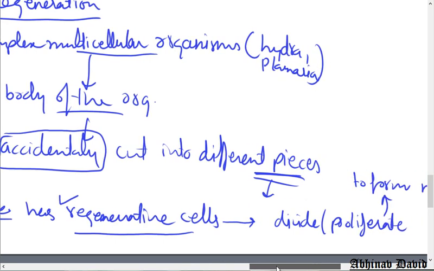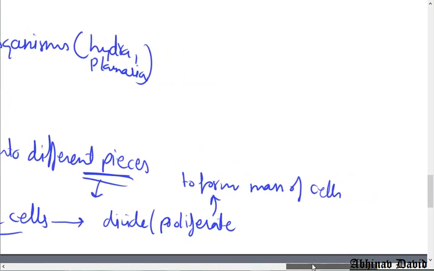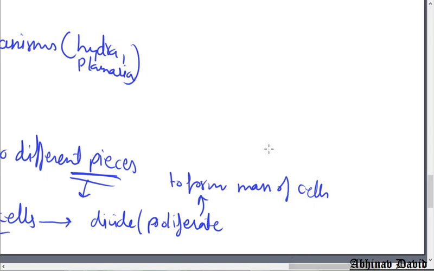These cells divide and form a mass of cells. Mass means a group of cells, and in this group of cells differentiation takes place.